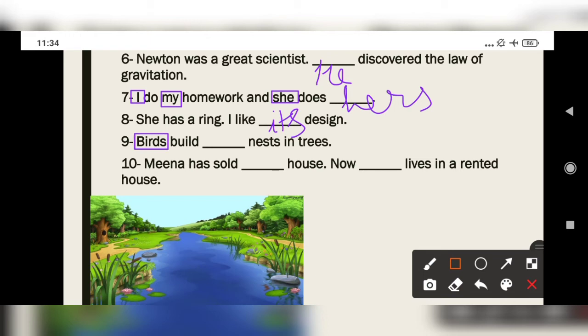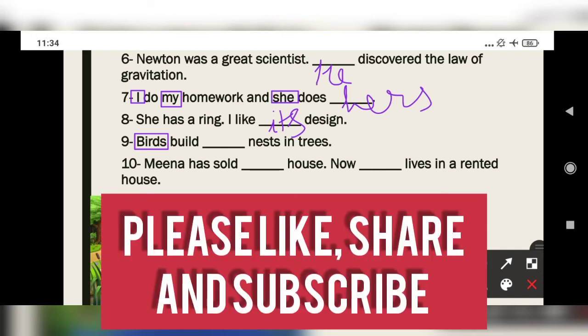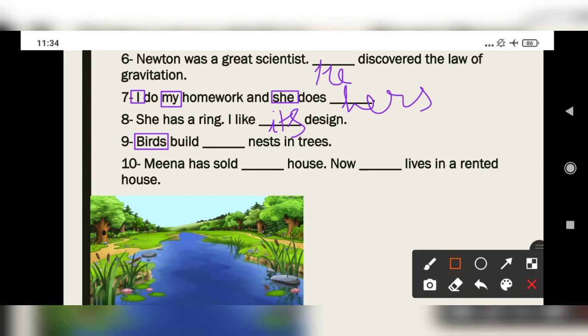Okay, and we already studied that its is used for animals, non-living and living. So if it is one bird, then the bird builds its nest. But birds is plural, so birds build their nest. Okay.